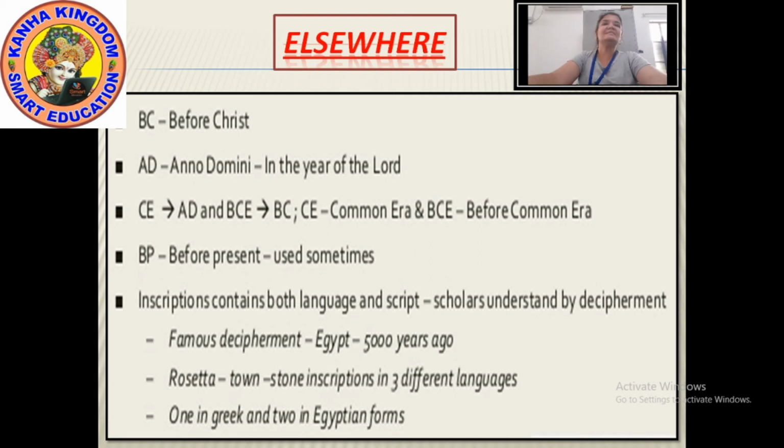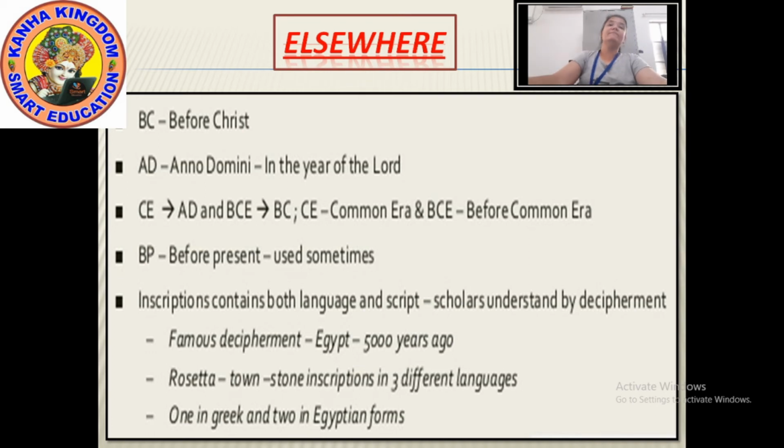Then comes CE. CE means common era. Then comes BCE, that is before common era. Next is BP, that is also used sometimes. BP means before present.